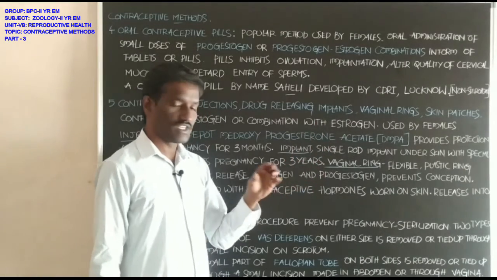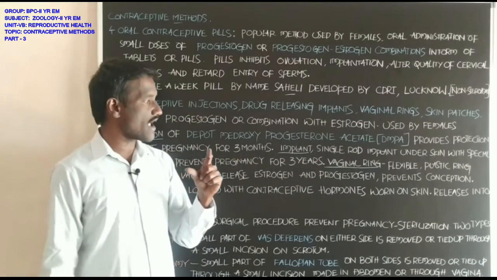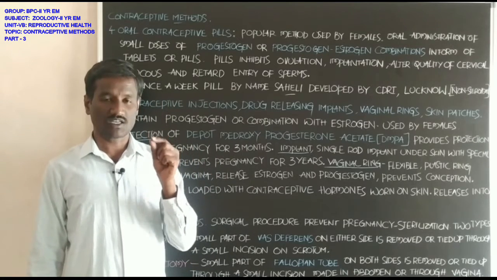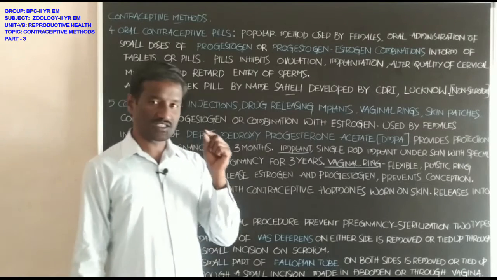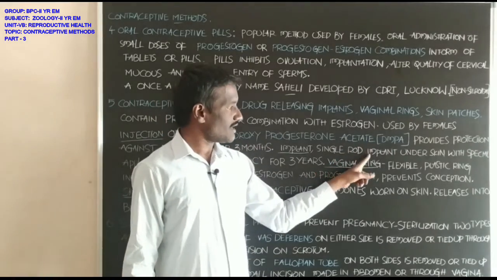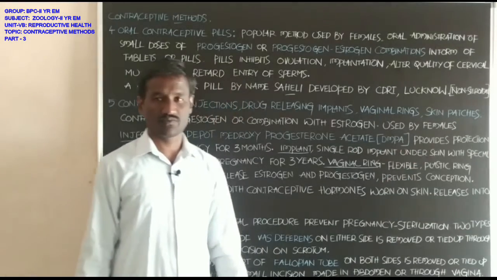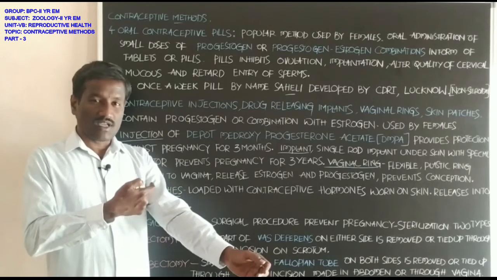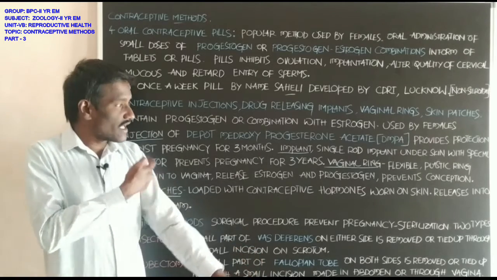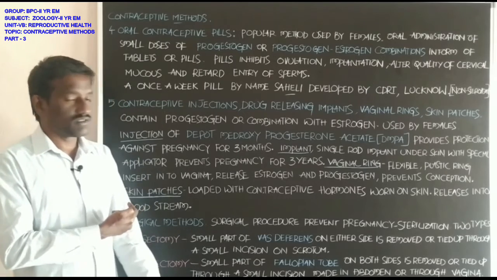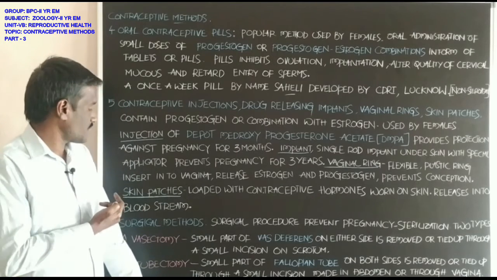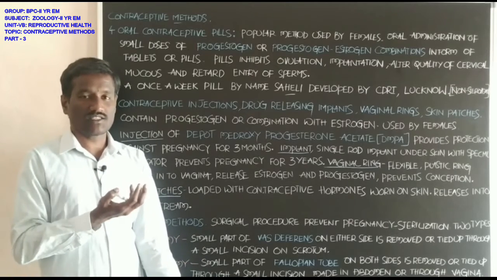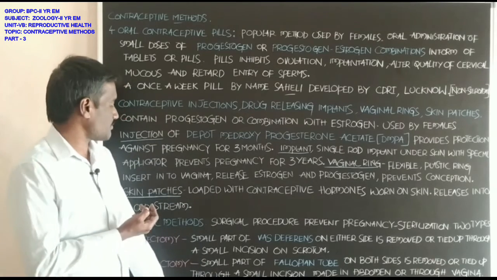Next, implants, drug releasing implants. Students, these are single rod-like, matchstick-like structures implanted under the skin with a special applicator, by trained nurses or doctors.